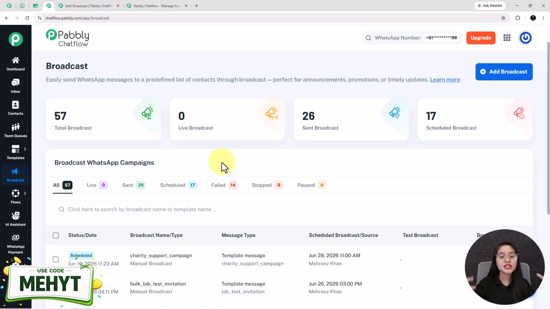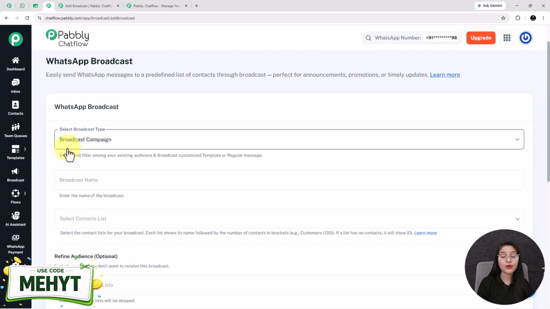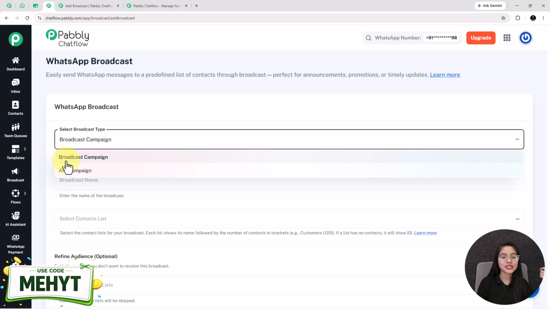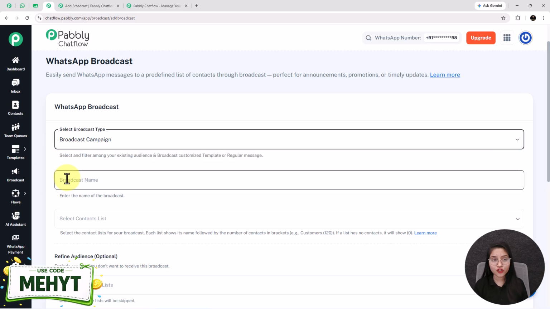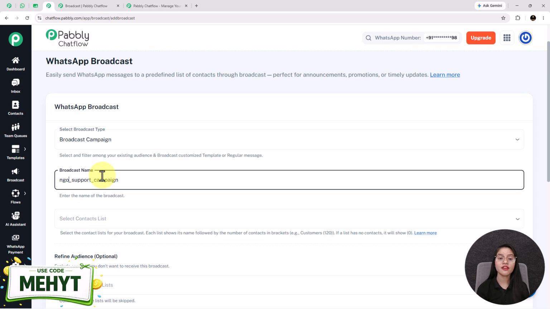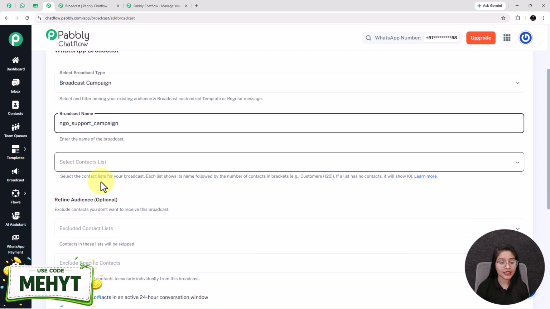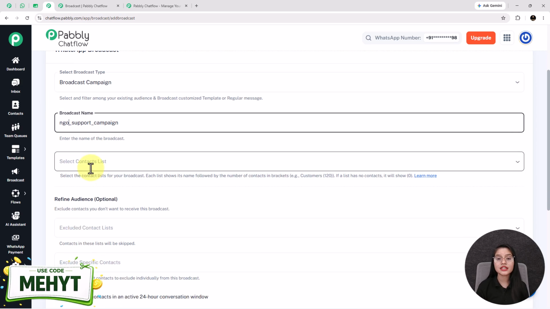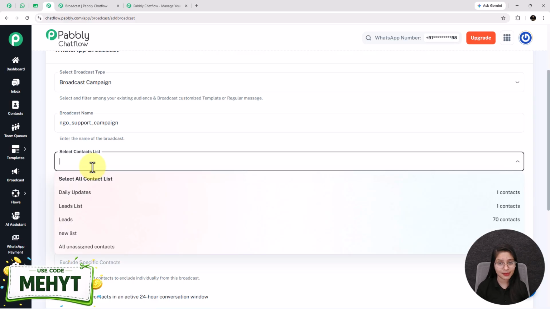Now, for creating a new broadcast WhatsApp campaign, you have to click on this plus add broadcast button. After that, here you have to select the broadcast type, which I am selecting as broadcast campaign. Give your broadcast a name. I gave the name as NGO support campaign. Next, in this field, you need to select the contact list to whom you want to send the donation campaign message. A contact list is a simple group of supporters that you have already imported into Pabbly Chatflow. I am selecting the list as new list.